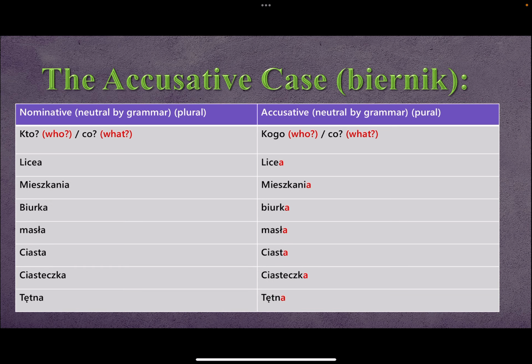When it comes to the neutral nominative, you should know it before learning the accusative plural. So it stays the same. Basically, in the accusative plural, everything stays the same as the nominative except for male humans, personal males, like dads, professors, in the male character. It's how the language is built. Do not ask me why, just memorize it.